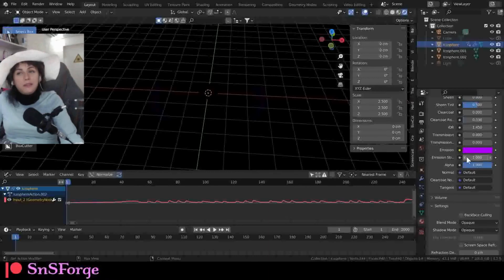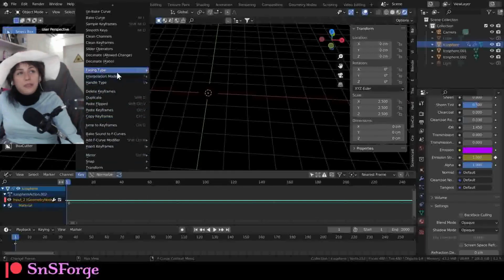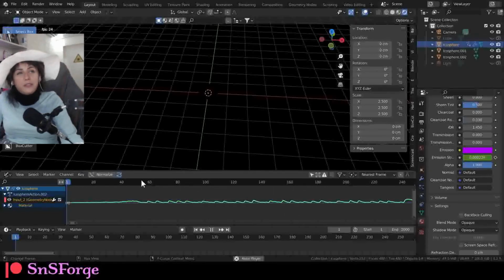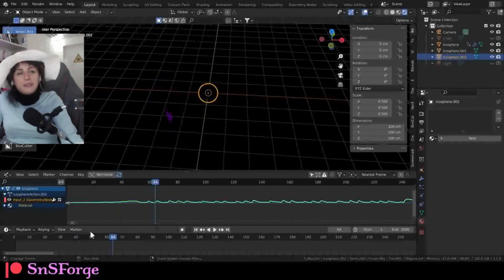And then go to this one, because you wanna include this one. You wanna have its own emission, like that. Let's just add the same audio file here, bake sound. I'm gonna select, let's double check, there you go. Now set the timeline back to 1, select the smaller icosphere that we created,